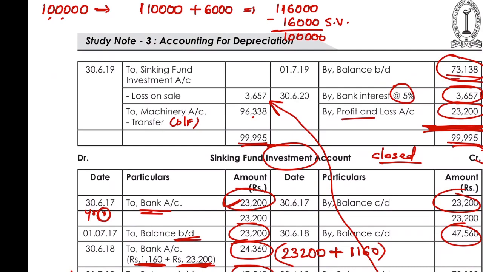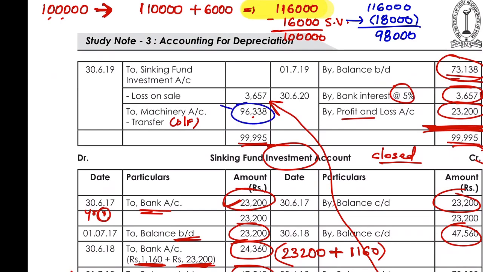But what actually happened? This is the background story. They have not prepared the machinery account. If they had prepared it, that would be much easier. But in your machinery account, your asset is showing at 1,16,000. Now, from the scrap value, you have received 18,000. So if I deduct 18,000 from 1,16,000, the book value of the machine is now 98,000.